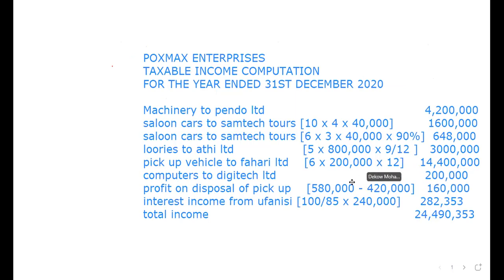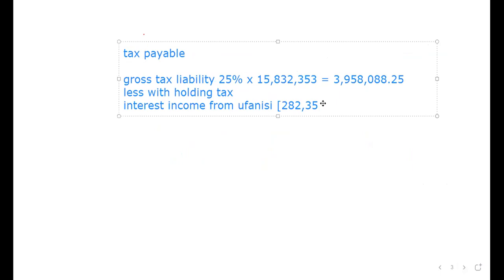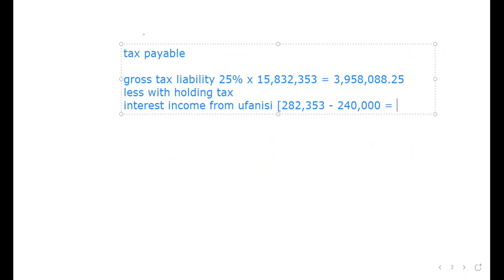This is the figure I'm talking about, the interest income for Ufanisi: 282,353. Subtracting 240,000, which was the interest income given, this comes to 42,353.